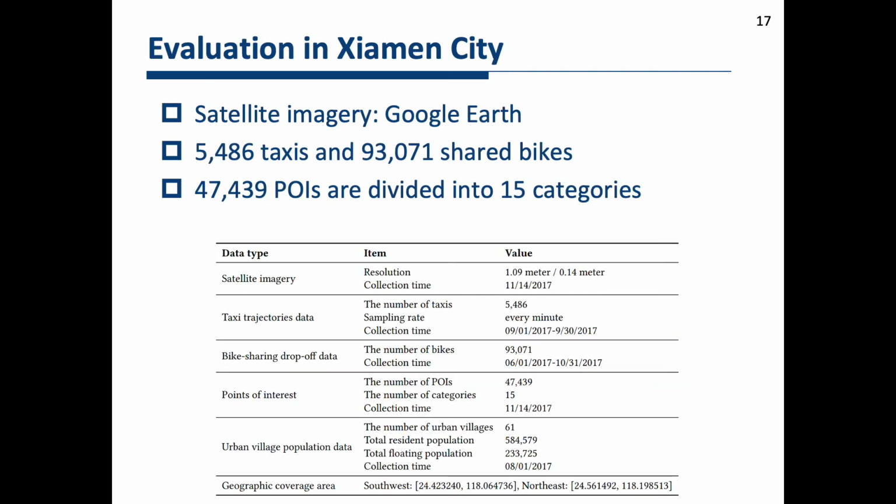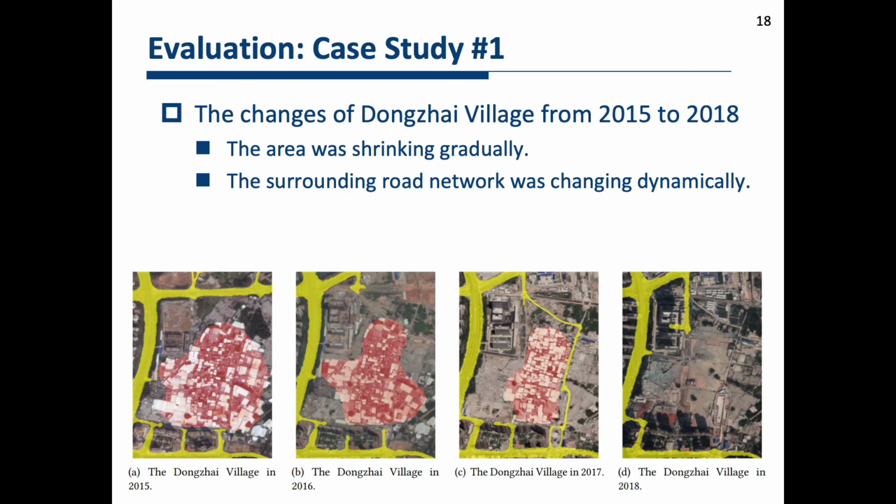Finally, we evaluate the performance of our approach using real-world data collected from Xiamen City. We use satellite imageries from Google Earth and taxi and bike trajectories along with POIs in different categories. Here is a glance of the data we used. We now present some interesting findings in our evaluation. The first one is the vanishing of an urban village called Dongjai. We can see that since 2015, the urban village was shrinking gradually and its surrounding road network was changing dynamically.